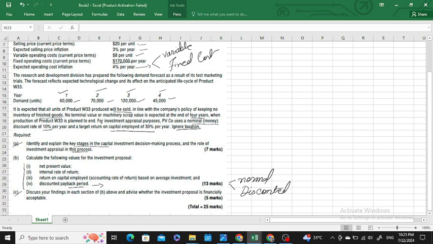Let's continue with Part A of the question, which says that you have to identify the key stages in capital investment decision making. As you know, there are the following 6 stages in capital investment decision making. Number one, you have to forecast the capital requirement. How much capital do you have, or how much capital would be required for a project? So it is forecast capital requirement.